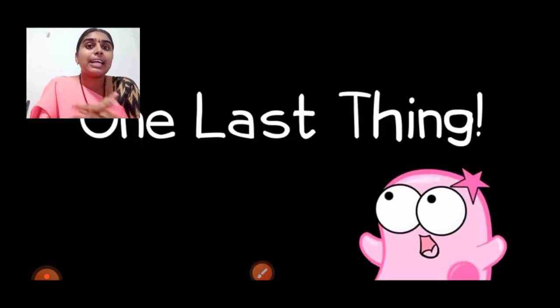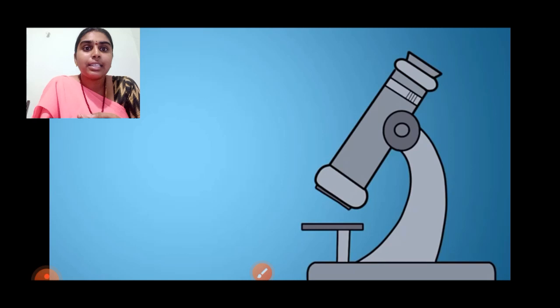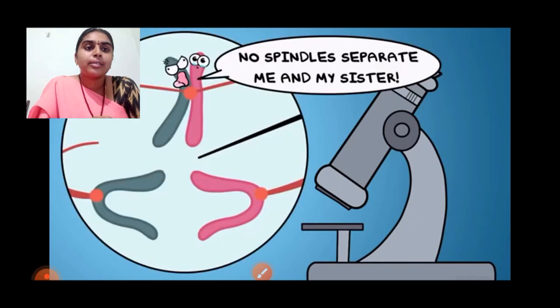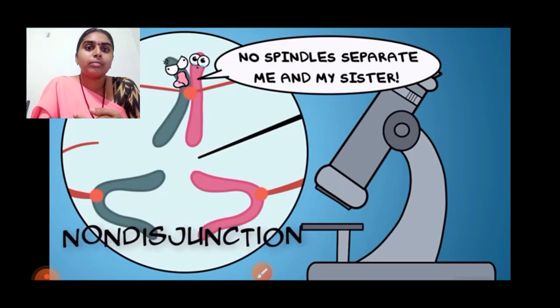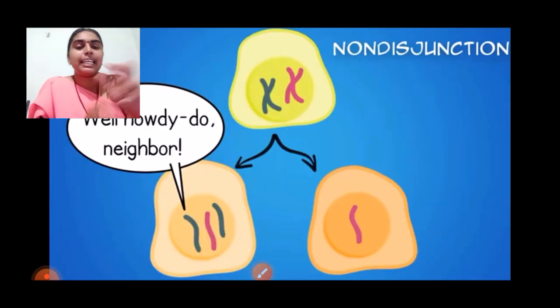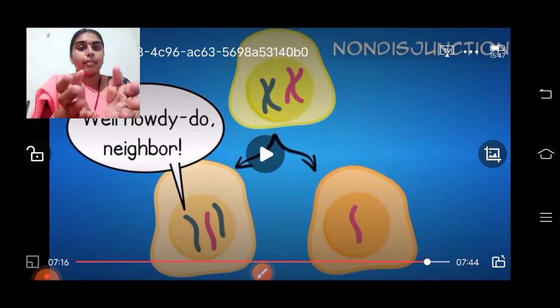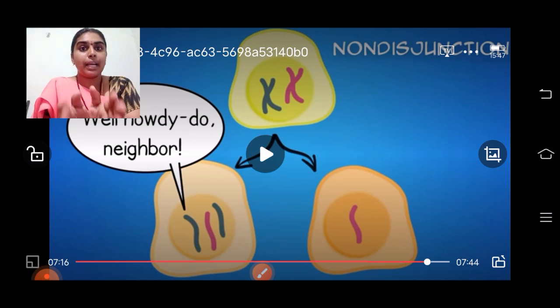One last thing they want to say is non-disjunction. What I told you, disjunction will occur in this particular division. If crossing over and terminalization do not occur, that is non-disjunction, then the reduction in the number of chromosomes doesn't occur, and the next generation doesn't get half the number of chromosomes.